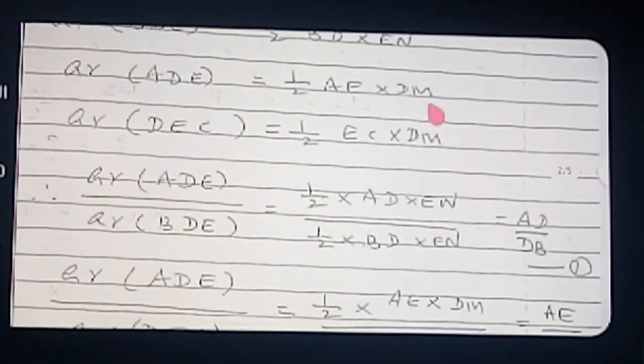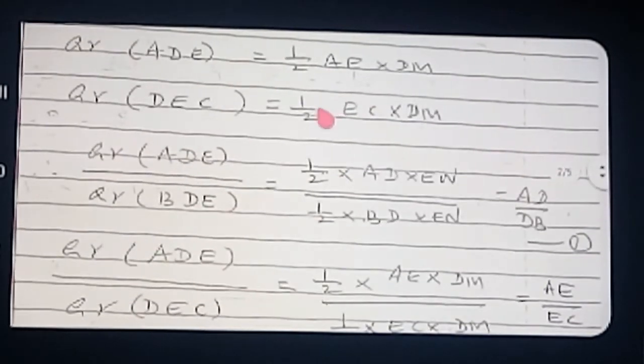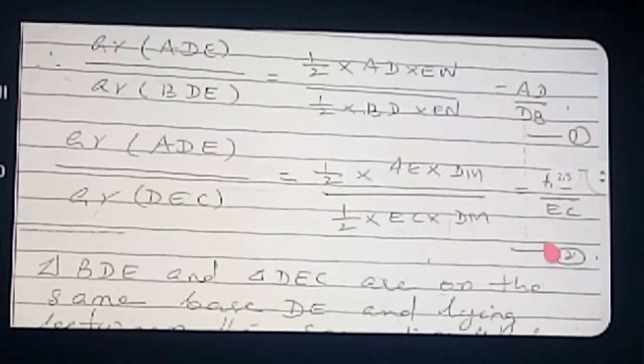Third and fourth ratios, take the third and fourth areas, you take the ratio. Third and fourth triangles areas ratio take care. Area of triangle ADE upon area of triangle DEC is equal to half AE into DM, half EC into DM. Half DM will cancel, so you are getting AE by AC. So this one you take it as equation number 1 and next one you take it as equation number 2.